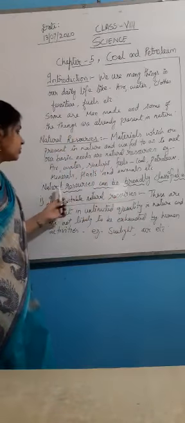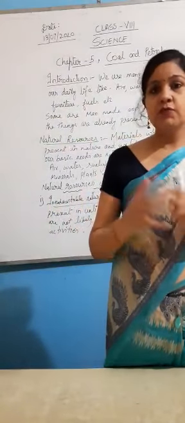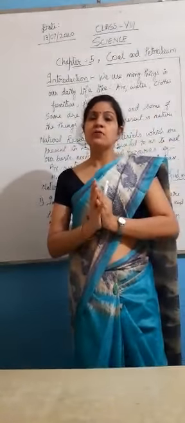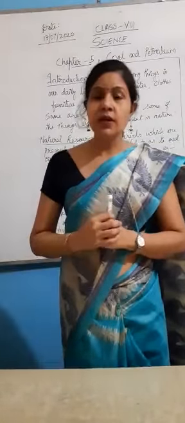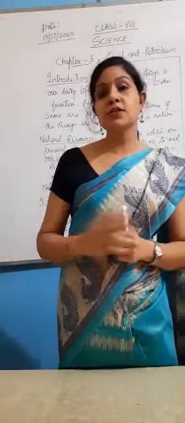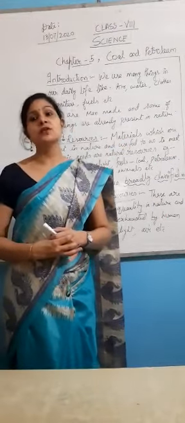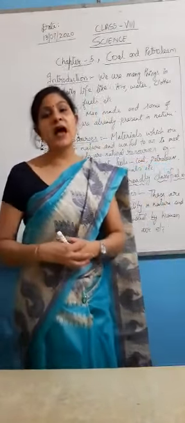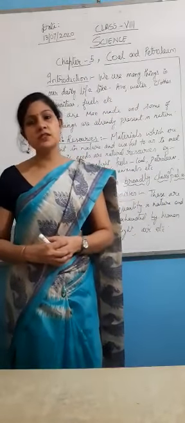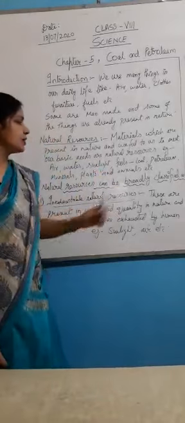Natural resources are broadly classified into two types. If we see the natural resources, we can observe some differences in them which I will discuss with you now. So basically we classify the natural resources into two types: inexhaustible natural resources and exhaustible natural resources. We will discuss each one by one. First, we are going to discuss inexhaustible natural resources.